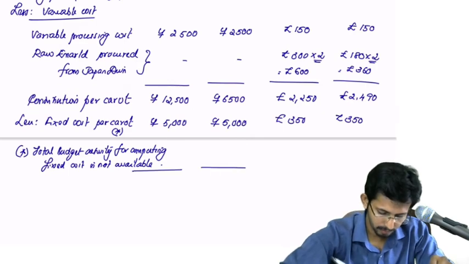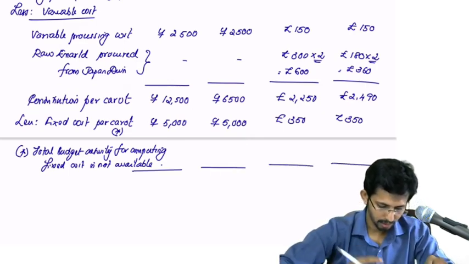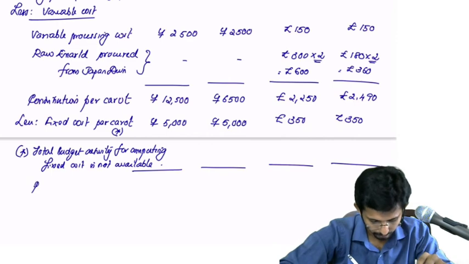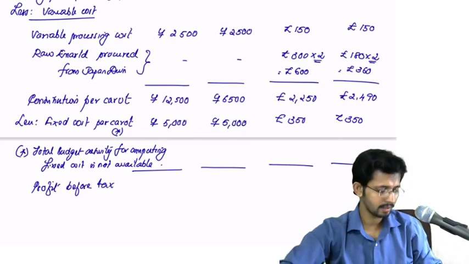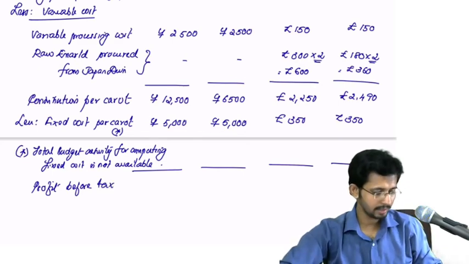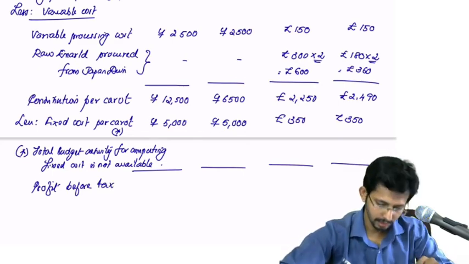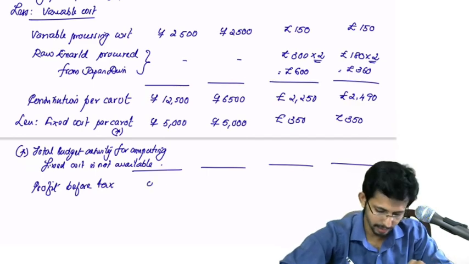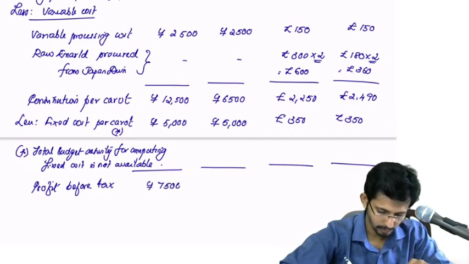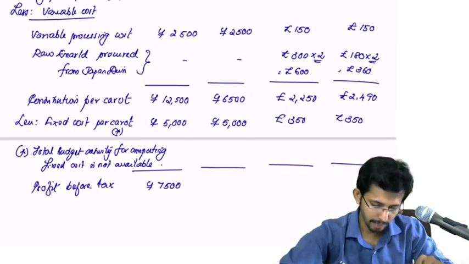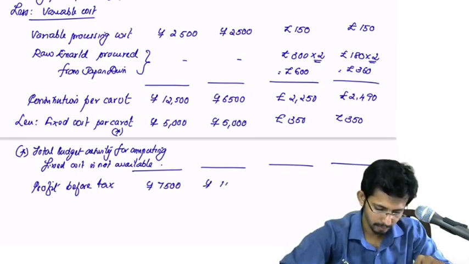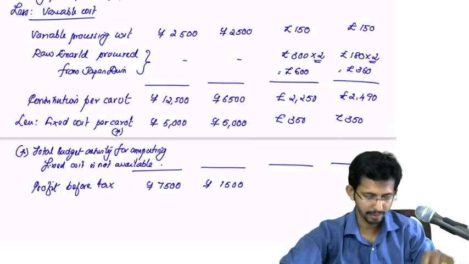£350. So you have the profit before tax. 12,500 minus 5,000 will be 7,500, 7,500, and here it will be 6,500 minus 5,000 will be 1,500.